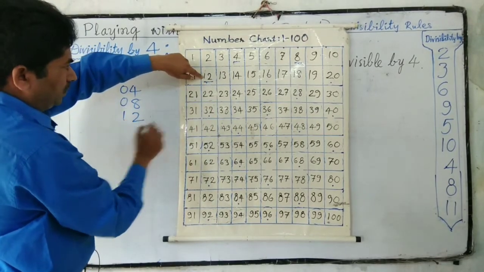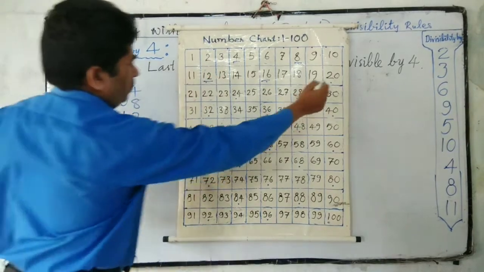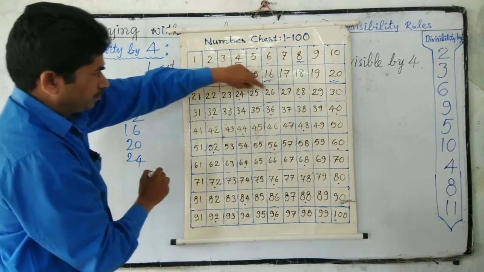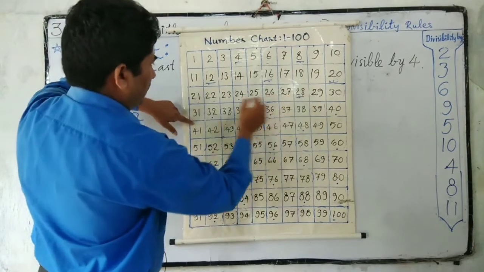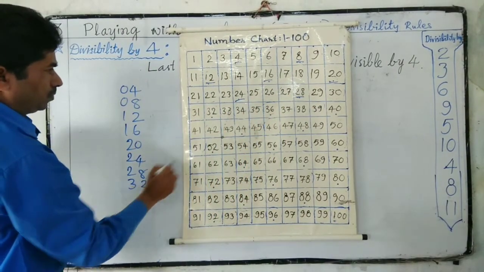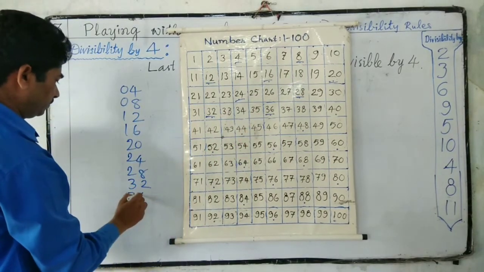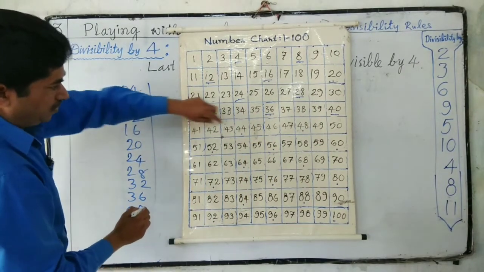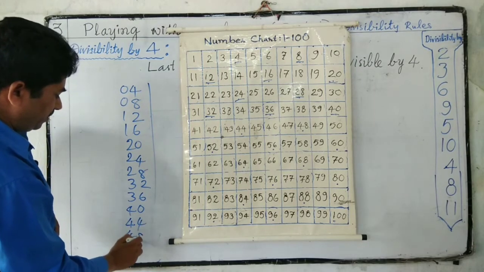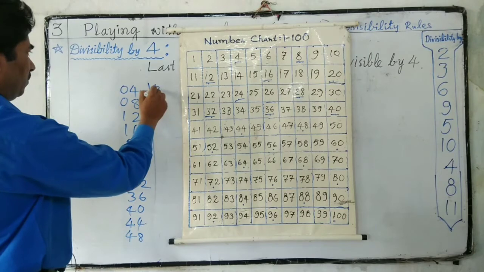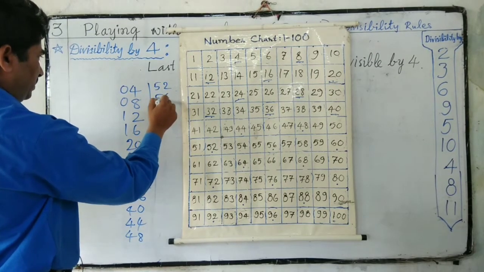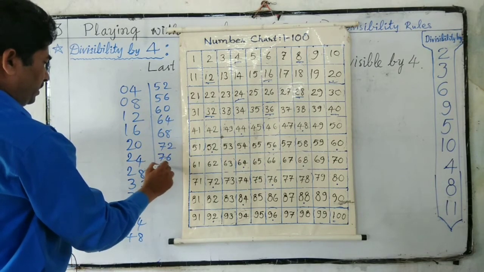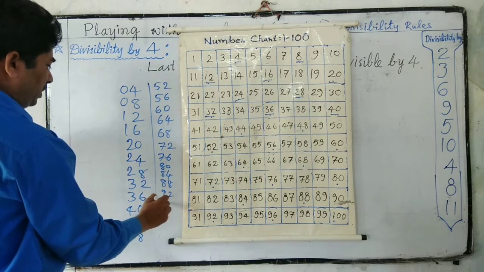12, 16, 20, 24, 28, 32, 36, 40, 44, 48, 52, 56, 60, 64, 68, 72, 76, 80, 84, 88, 92, 96.